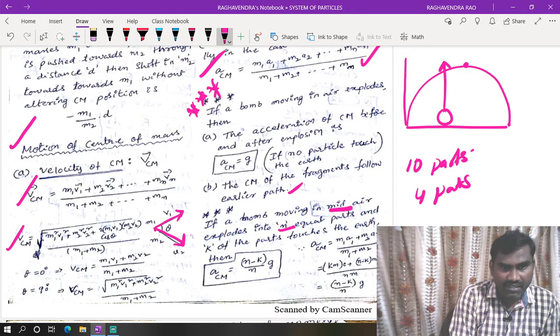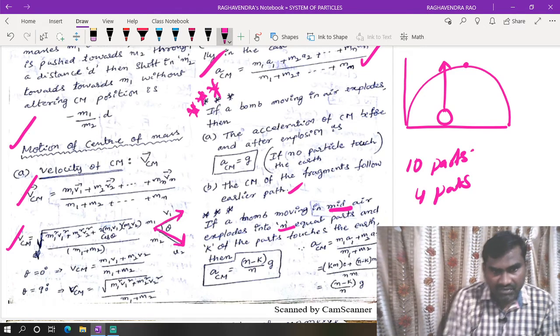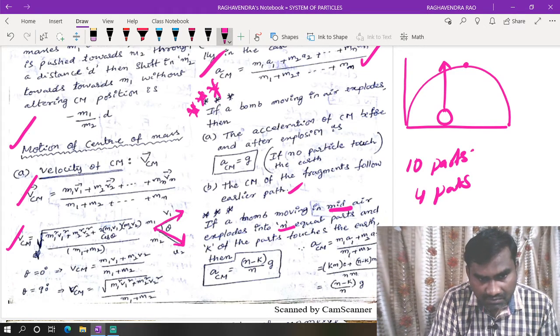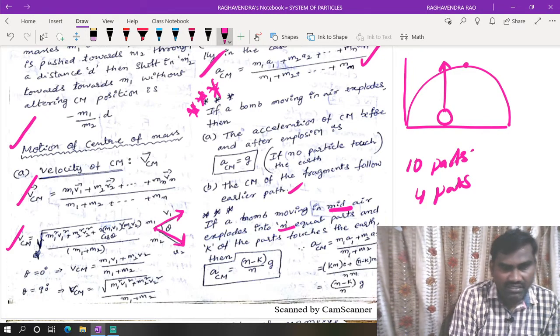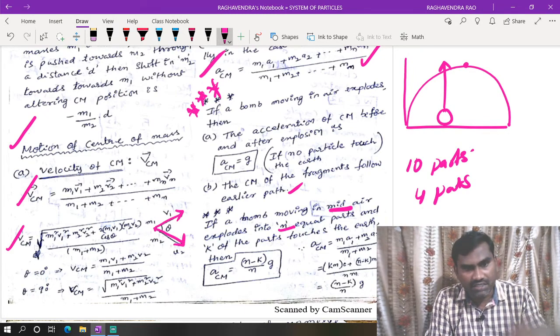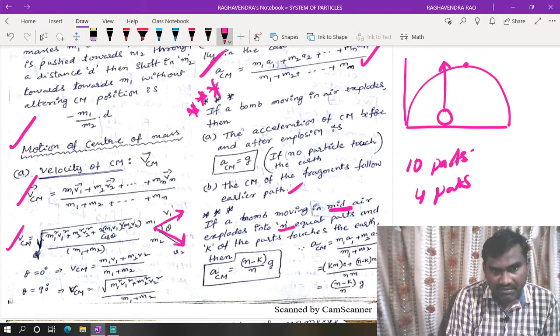That means what happens? So a1 is k into m. So that means each part which is moving with an acceleration 0. So this touches the earth, means there is no acceleration. Because of acceleration due to gravity, it falls down and reaches the earth. And the remaining part, what happens?